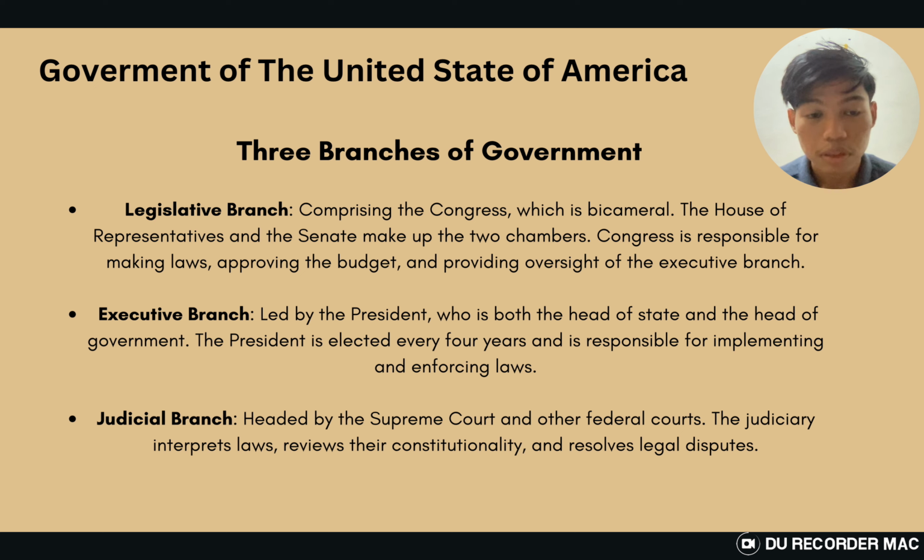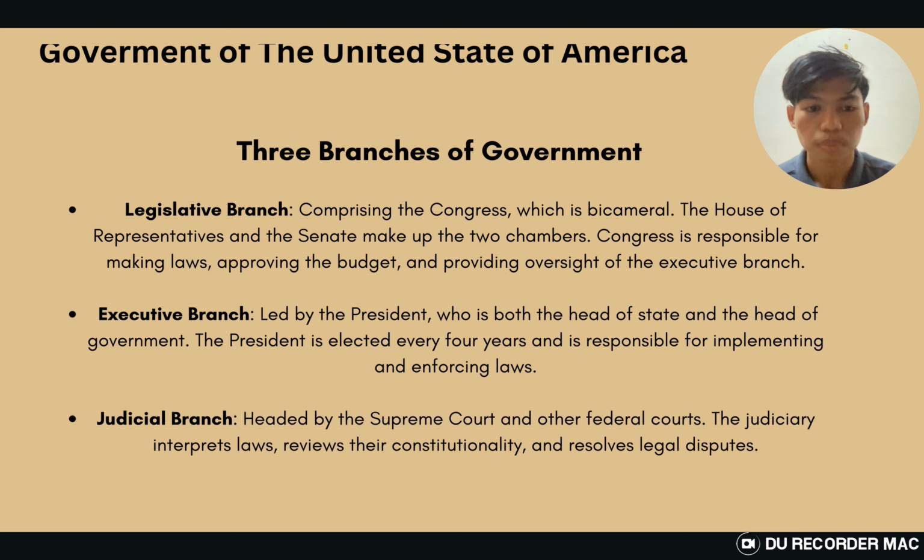Congress is responsible for making laws, approving the budget, and providing oversight of the executive branch. The executive branch is led by the President, who is both the head of state and the head of government. The President is elected every 4 years and is responsible for implementing and enforcing laws. For the last one, judicial, headed by the Supreme Court and other federal courts, the judiciary interprets law, reviews constitutionality, and resolves legal disputes.